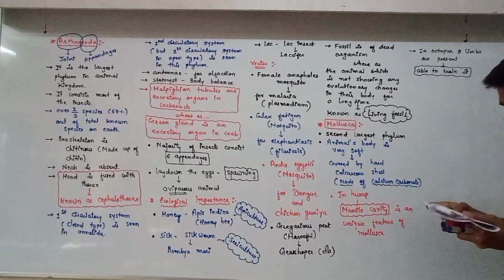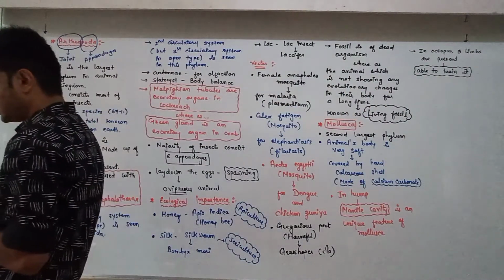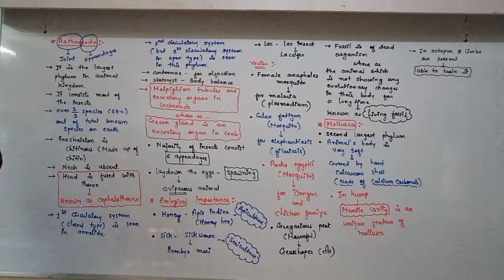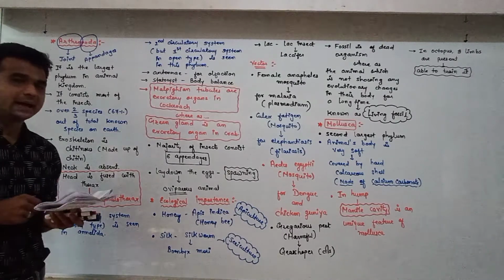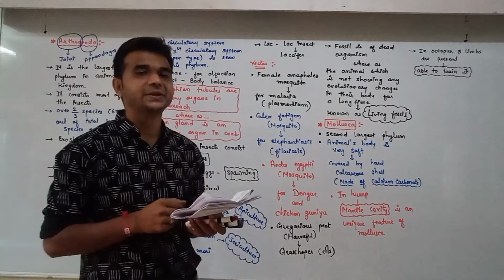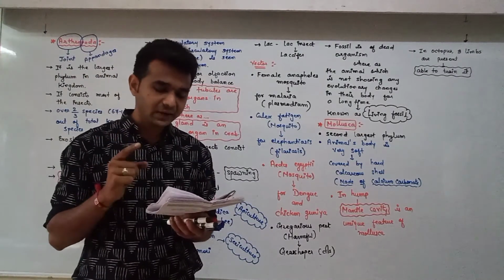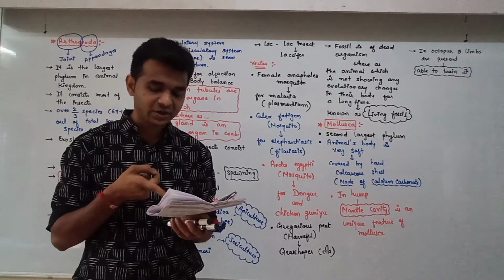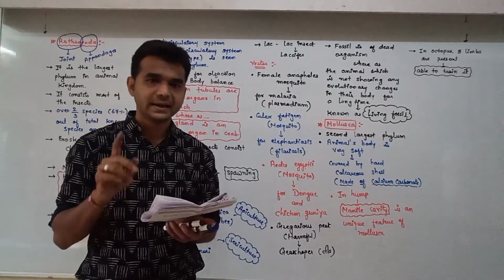Examples: Pila. Pila is known as apple snail. Pinctada, pearl oyster. Pinctada. Sepia is known as cuttlefish. See, cuttlefish, starfish, now devilfish are not fish. Okay?